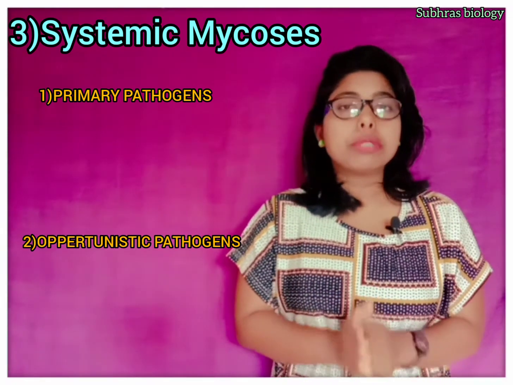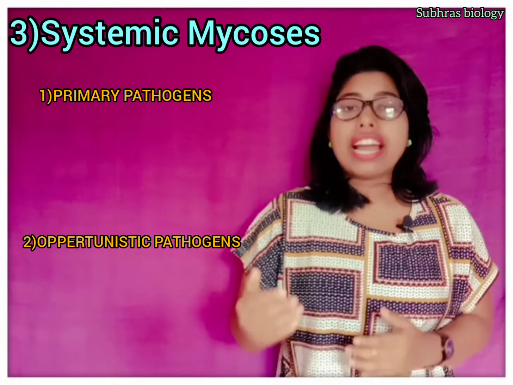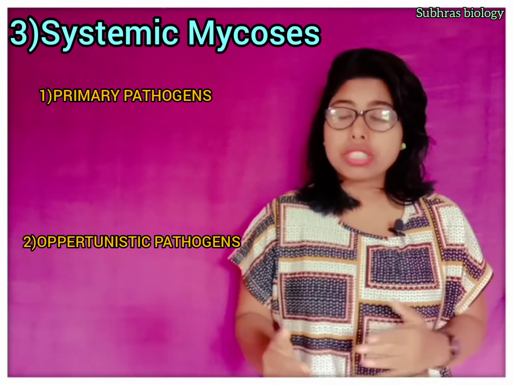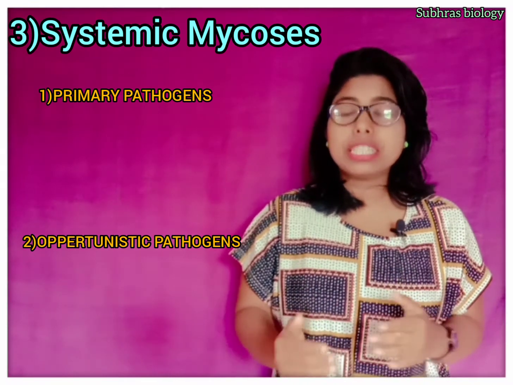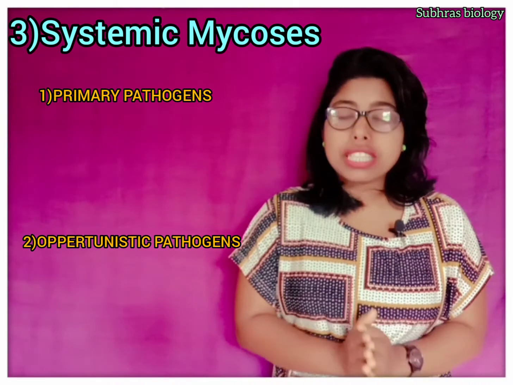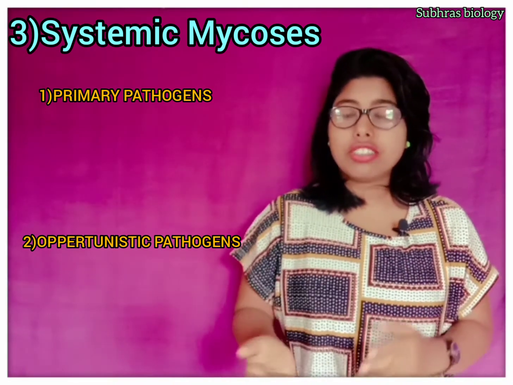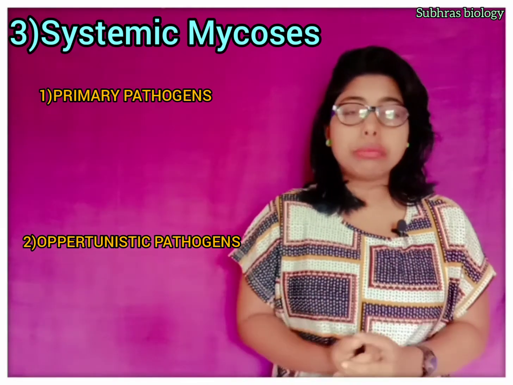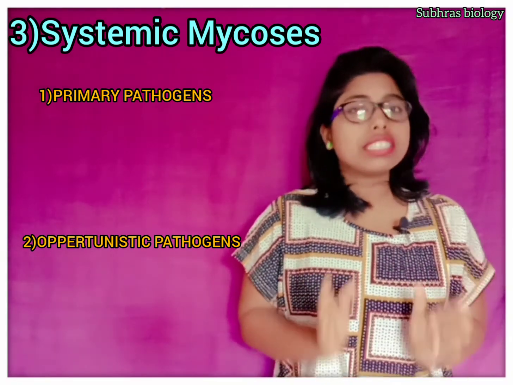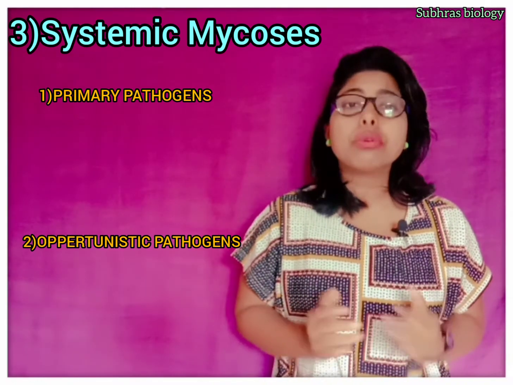But the second is the opportunistic fungi. They are normally saprotrophic and commensal in our body, and they don't harm us.